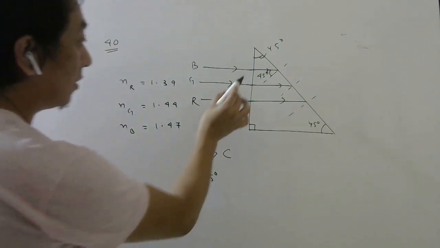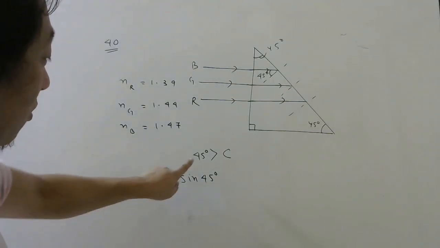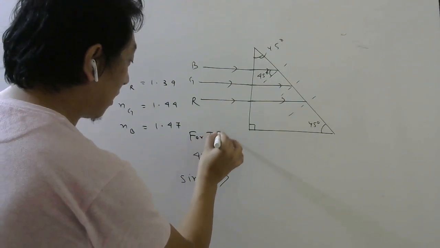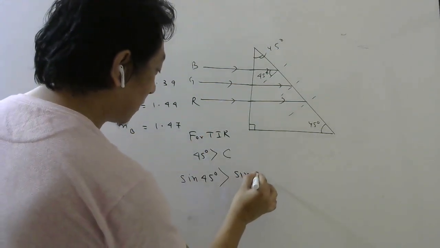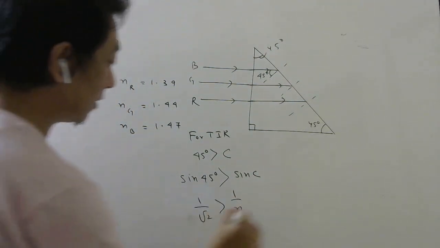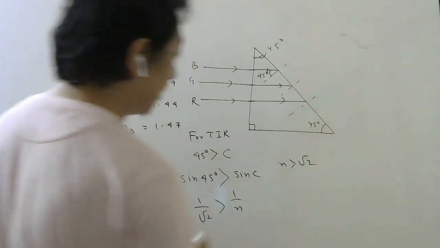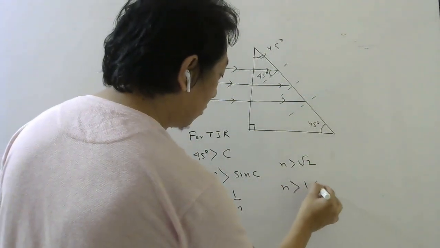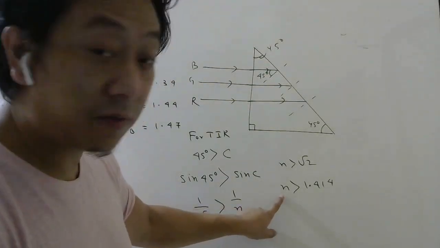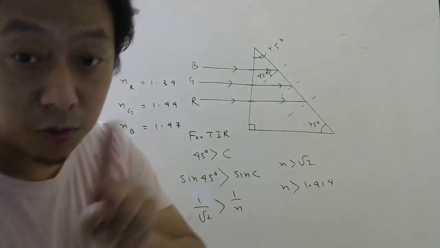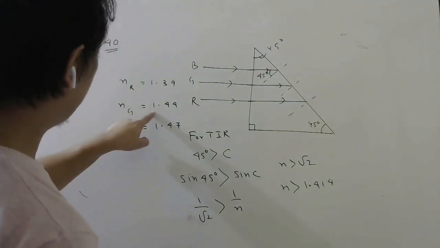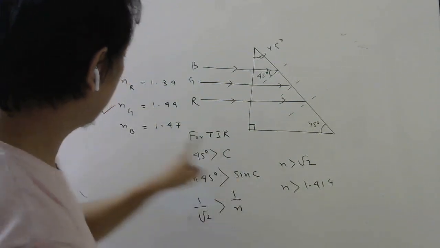Now, if you want them to suffer TIR, what is the condition? 45 should be greater than C. So sine 45, this is for TIR, should be greater than sine C. This is 1 by root 2, this is 1 by n. So cross multiply, n will be greater than root 2. So n should be greater than 1.414. So only those colors for which refractive index is greater than this number, only they will suffer TIR. So look here, which has greater than this. This is greater. This is also greater.